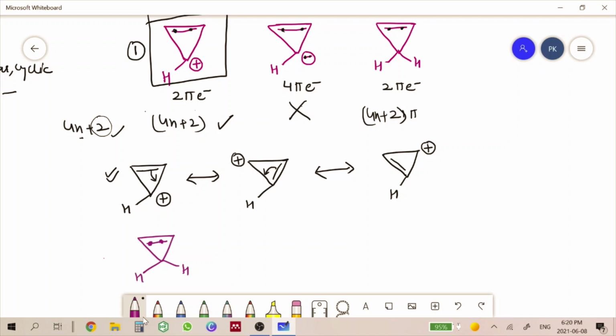So though it has 2 pi electrons, these electrons are not distributed over all the 3 carbon atoms. So this compound is not following the complete rules of aromaticity, and it cannot be considered an aromatic compound. So this is also not aromatic. This is not aromatic. Only this compound is aromatic in nature.